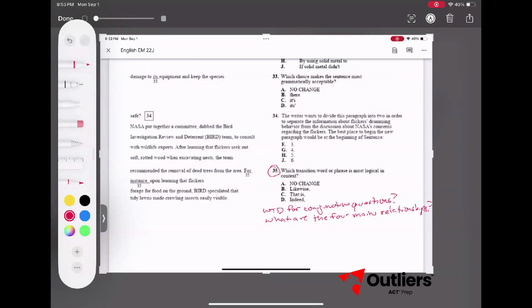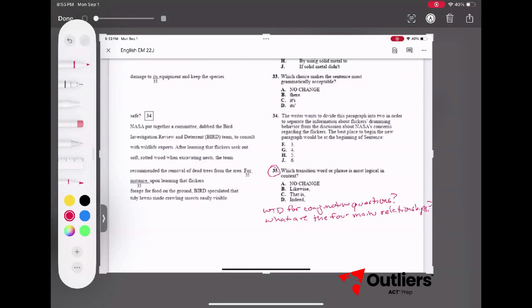As always, please retry the question before watching the video. What is the WTD for conjunction questions? If you don't know the answer, add it to your cheat sheet, master it, and go back 5 before continuing the video. And that is, read the clause before and after without reading the conjunction to determine the relationship.